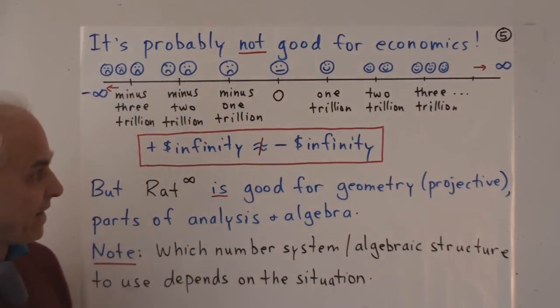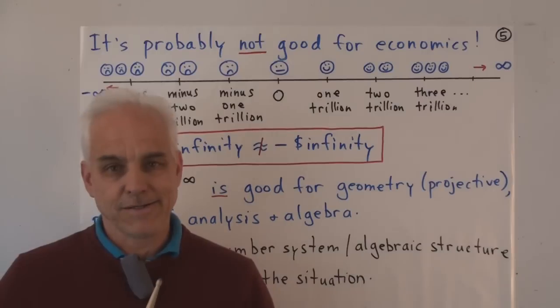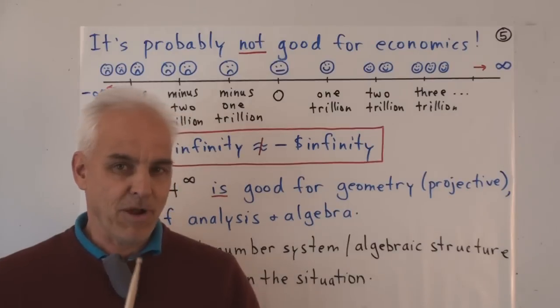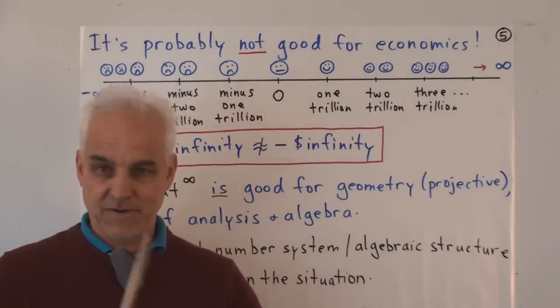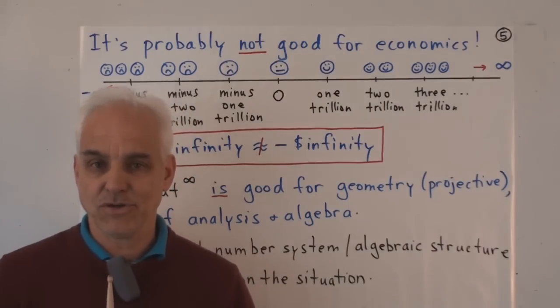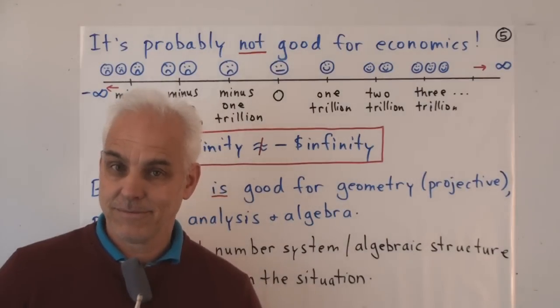So a few videos back I asked you to think about extending arithmetic to integers. And if you did that problem, you will have found that there was a framework for doing partial arithmetic with integers, where there was a plus infinity and a minus infinity, and they were different. Right?